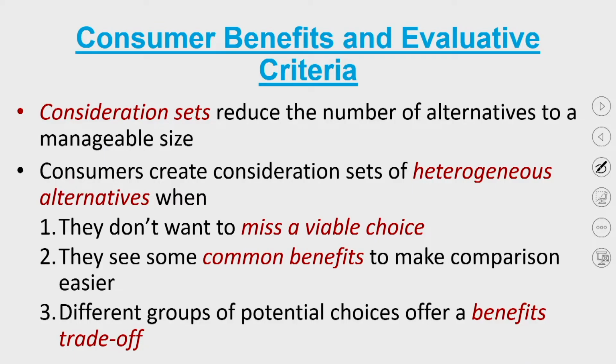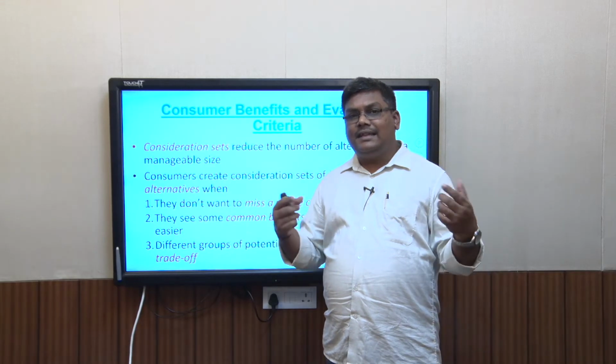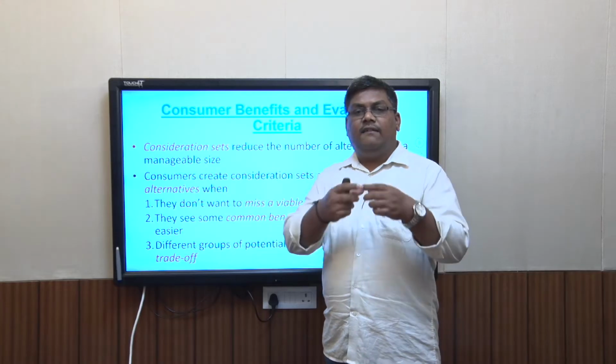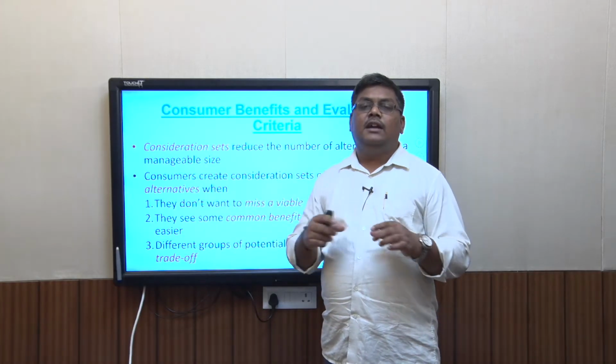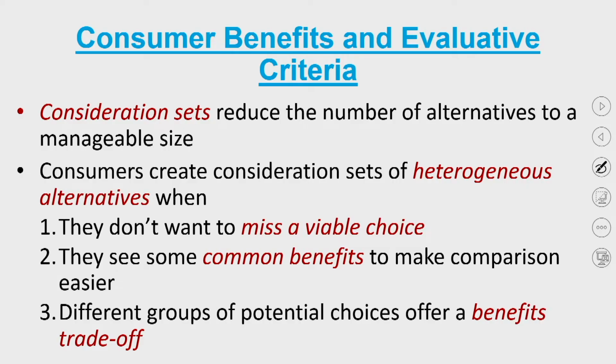So consumers generally form a consideration set of heterogeneous alternatives when they don't want to miss a viable choice. As I said, if you have a consideration set of like-minded items, chances are that a viable choice of product would get missed out. So the consumer creates a consideration set where a number of viable options are available. They also see some common benefits, to make comparisons easier.